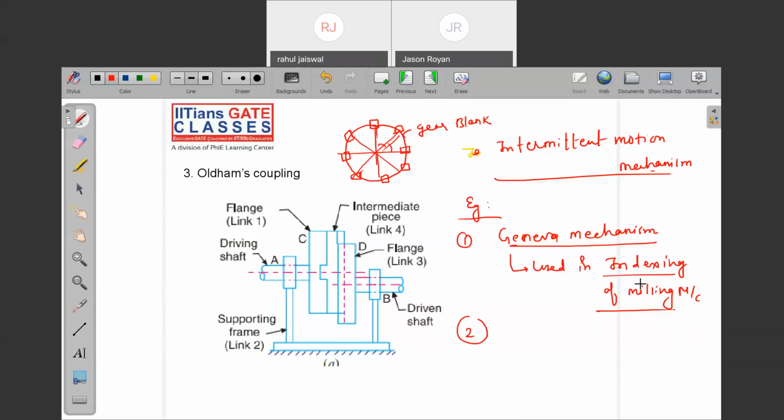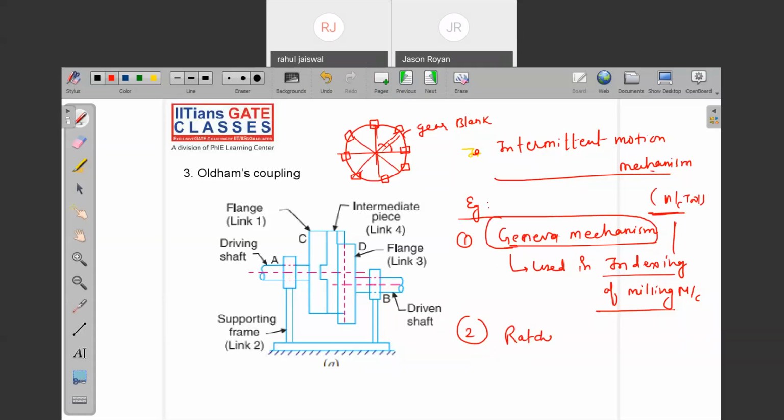I think this is there in the machine tool. This is a part of the machine tool, right? Indexing. And now here what is happening? The mechanism by which we are rotating this workpiece, that is nothing but what? Geneva mechanism. No doubt, ratchet and pawl mechanism.